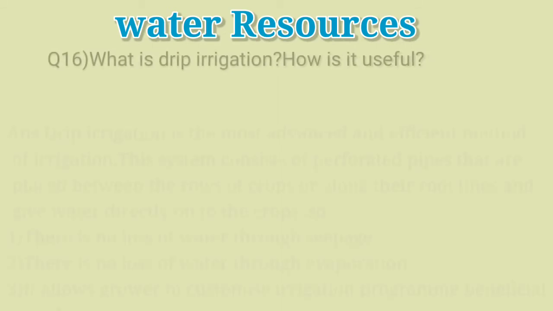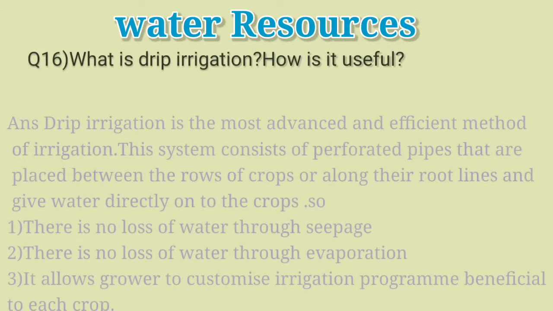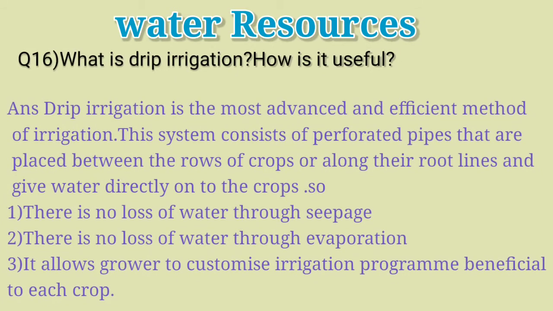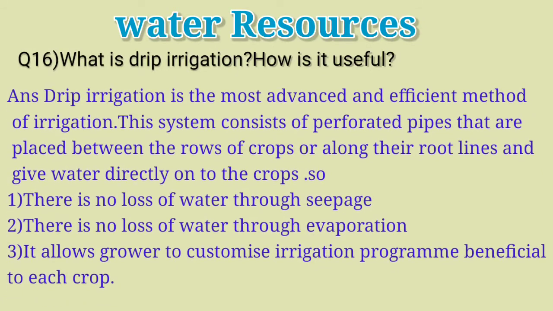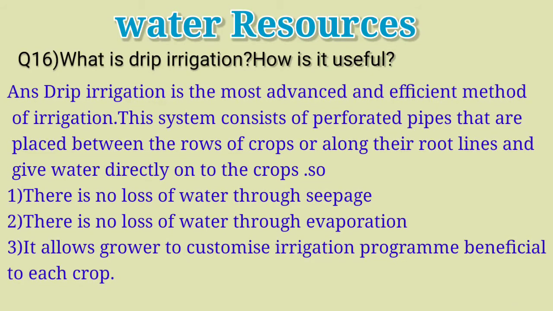Question 16. What is drip irrigation? How is it useful? Drip irrigation is the most advanced and efficient method of irrigation. This system consists of perforated pipes that are placed between the rows of crops or along their root line and give water directly onto the crops. So there is no loss of water through seepage, there is no loss of water through evaporation. It also allows the grower to customize the irrigation program beneficial to each crop. So in these ways it is quite useful.